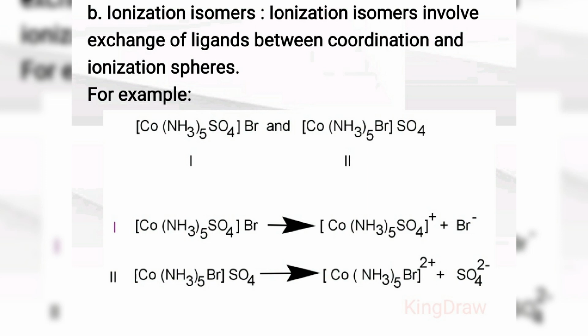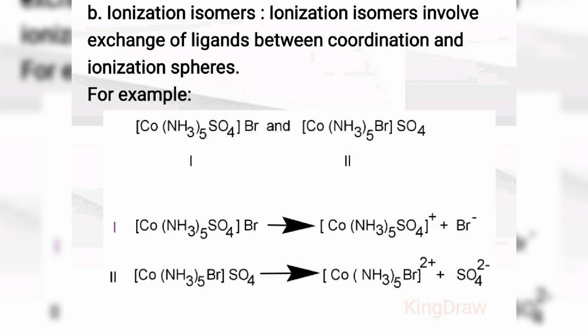When these coordination compounds are ionized, the first, [Co(NH3)5SO4]Br, gives two ions, a cation and an anion: [Co(NH3)5SO4]+ cation and Br- anion. In the second molecule we get [Co(NH3)5Br]2+ cation and SO4 2- anion.